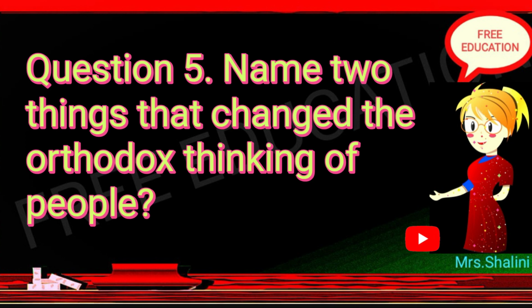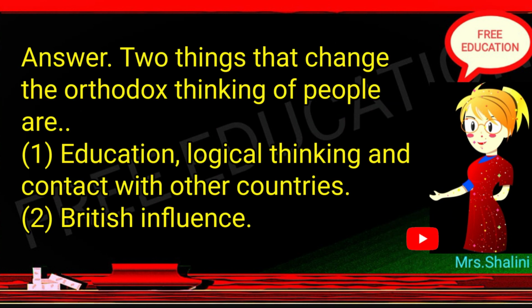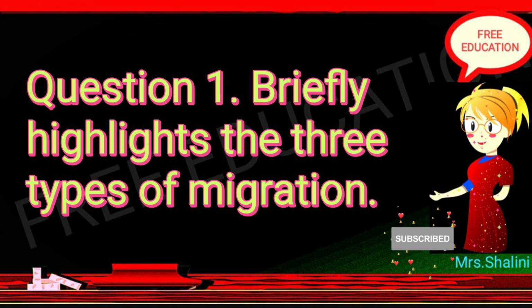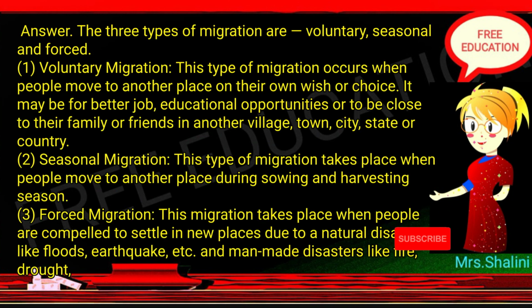Question 5. Name 2 things that changed the orthodox thinking of people. Answer. 2 things that changed the orthodox thinking of people are: 1. Education, logical thinking and contact with other countries. 2. British influence. E. Answer these questions. Question 1. Briefly highlight the 3 types of migration. Answer. The 3 types of migration are voluntary, seasonal and forced.